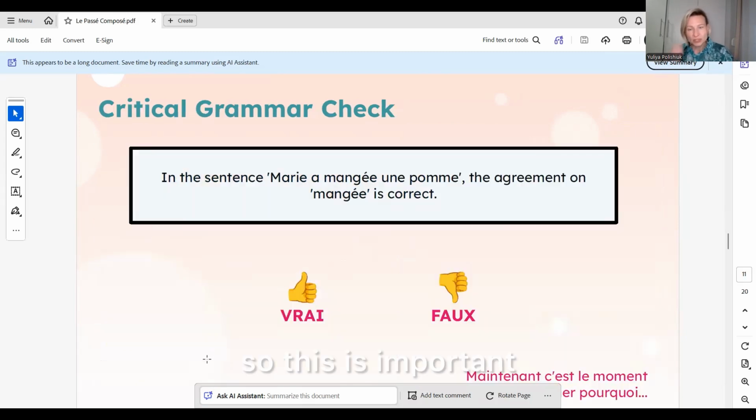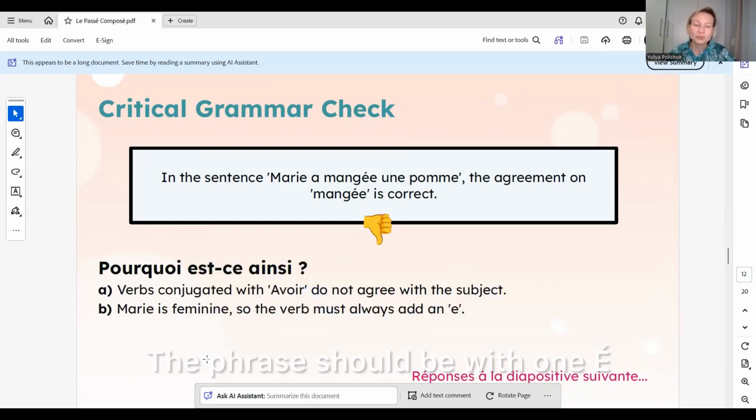So this is important. In the sentence, Marie a mangé une pomme, is the agreement on mangé correct? Since we have the verb avoir here and we don't use être in the passé composé, we don't have to use a second e, so this is wrong. The phrase should be with one e.